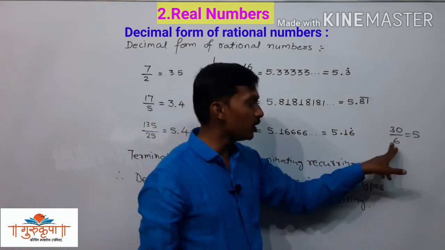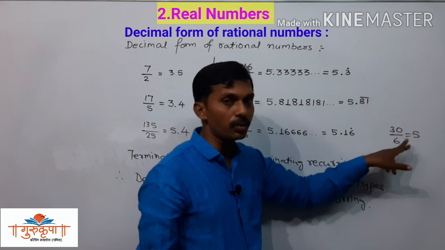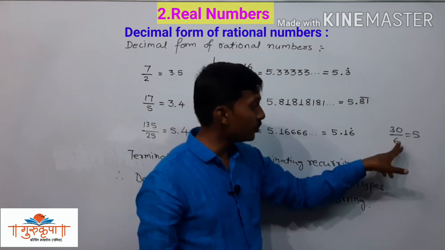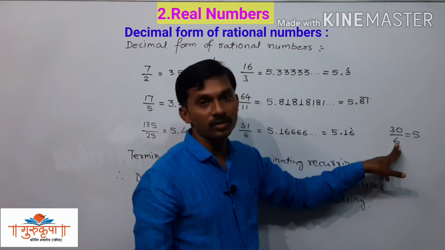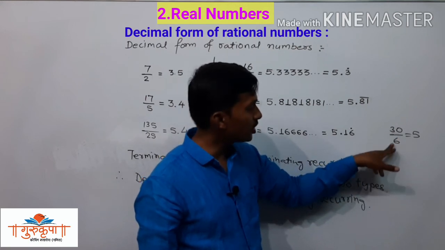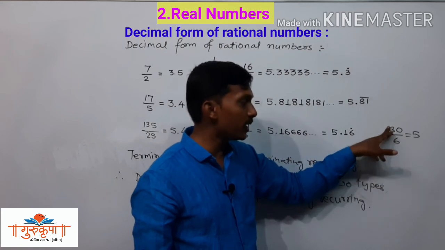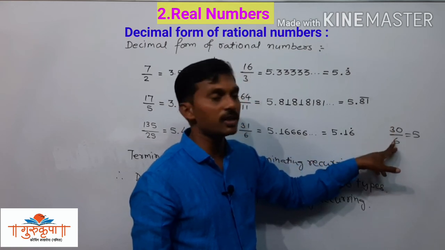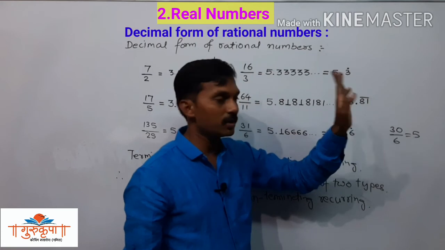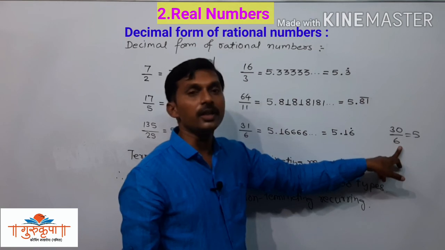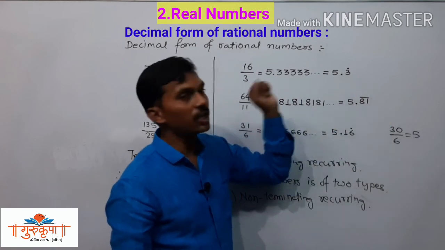Here the prime factorization of 6 is 2 into 3, but we cannot say that this number is non-terminating recurring, since 30 is exactly divided by 6. No remainder is there; 6 fives are 30. This is terminating decimal form of the rational number.